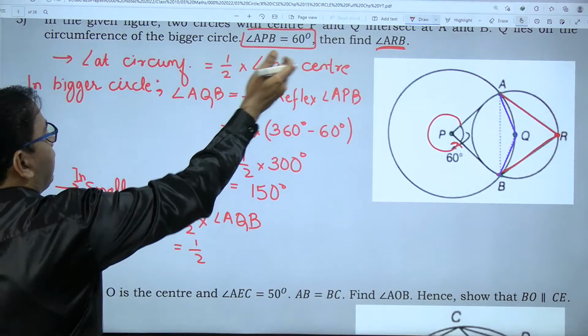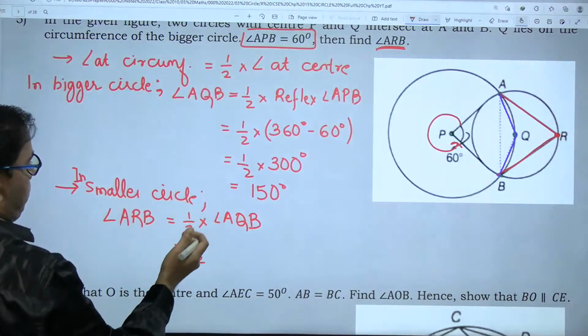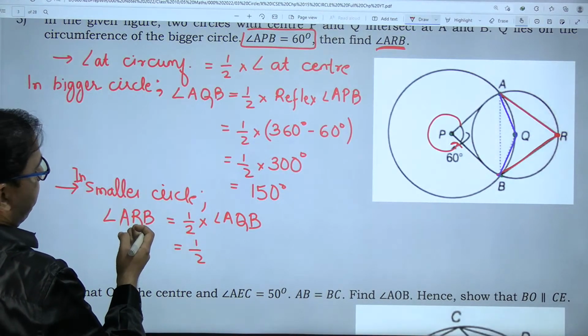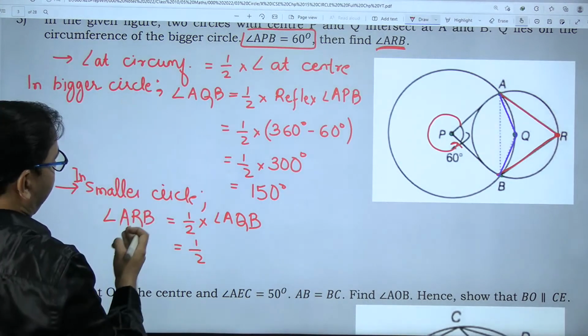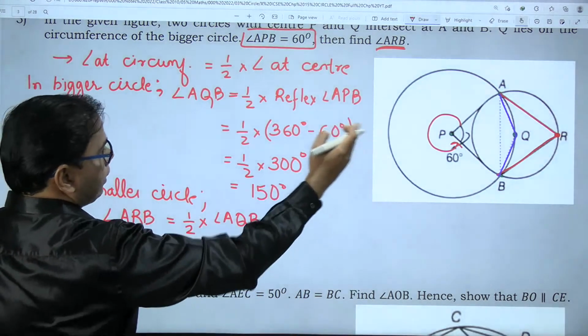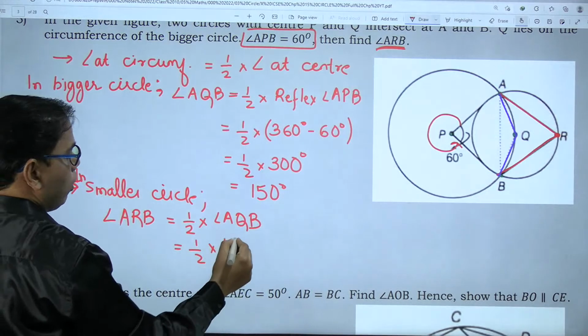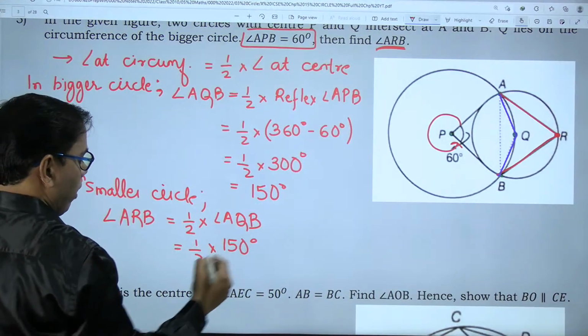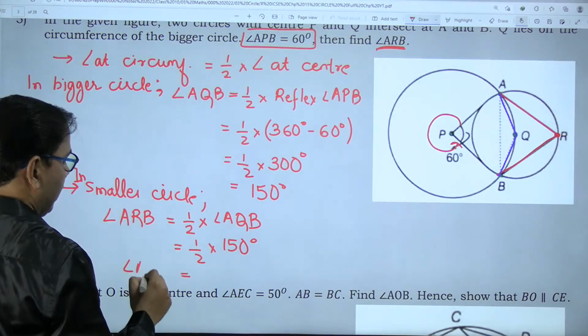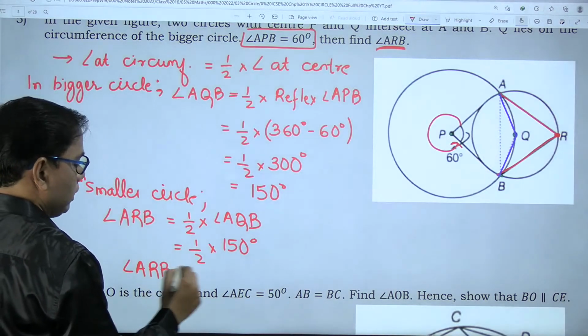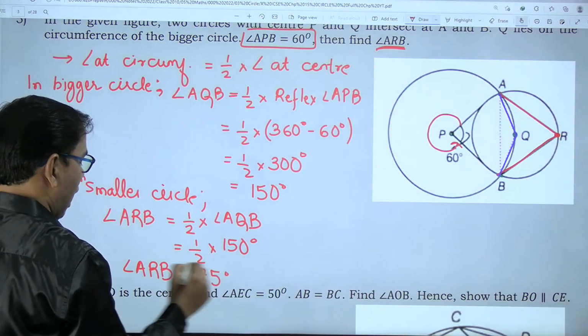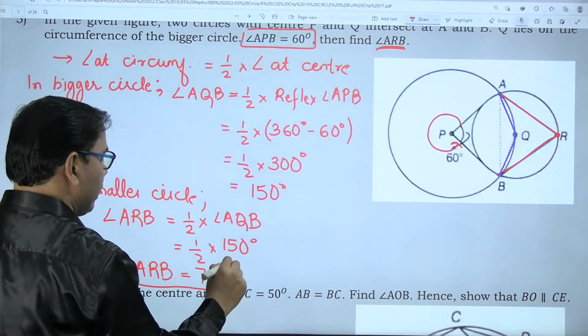Angle at center is what? Angle at circumference is half the angle at the center. So half into 150 degree. So my final answer, angle ARB, is 75 degree.